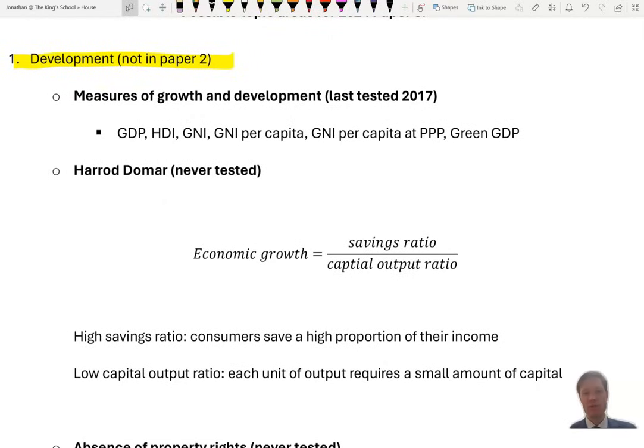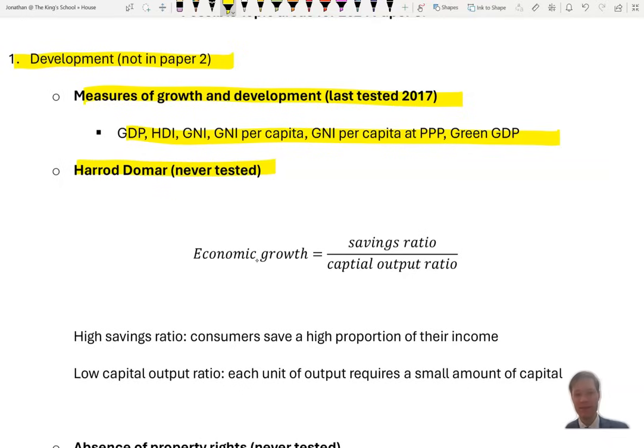So, measures of growth and development, again, last tested in 2017, so really important that you get your head around all of those different types of measures. And we'll talk about the use of GDP to measure economic growth as well. That hasn't come up either, so I think that this is possibly more likely, perhaps as a 5-marker.